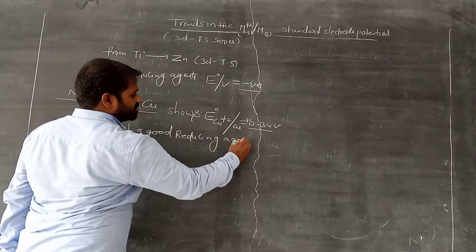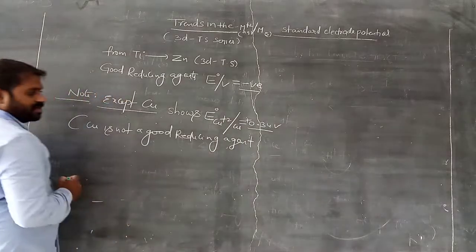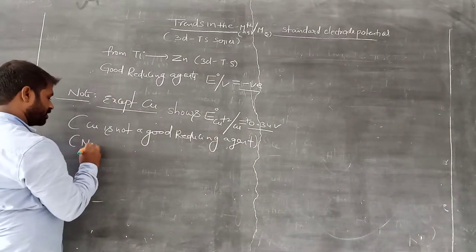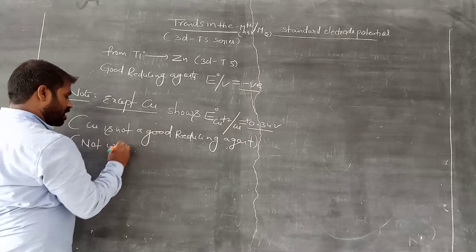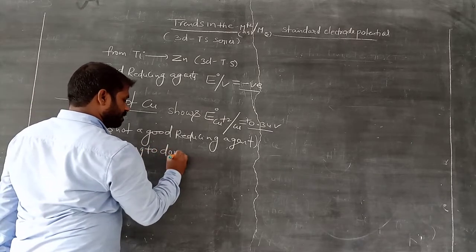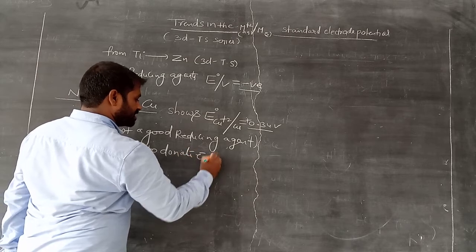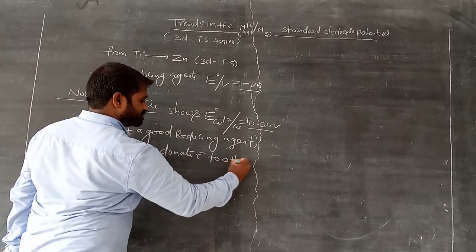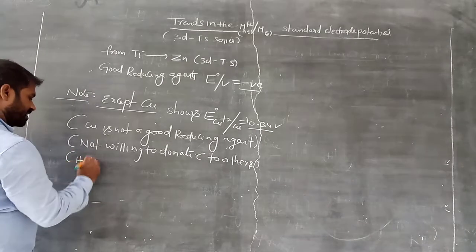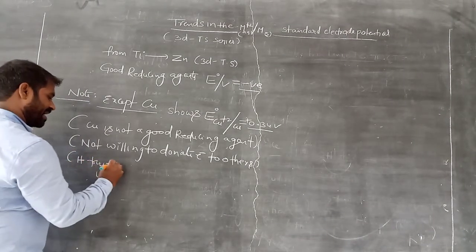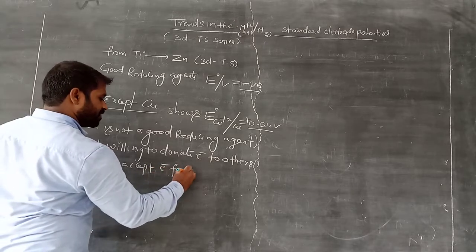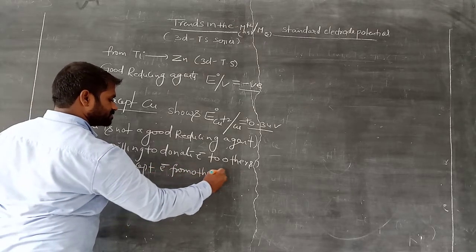Not a good reducing agent. That means it is not willing to donate electrons to others. It tries to accept electrons from others.